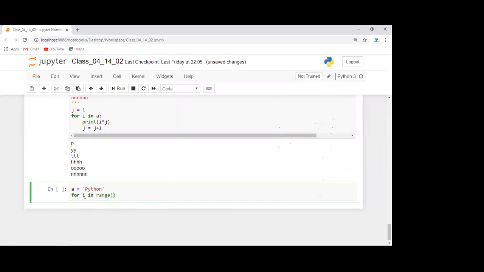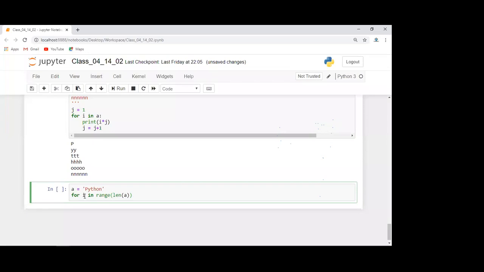Yeah, we can start from 0, and to get the length of the string, we can use the len method. Inside that we can pass A, length of A. Yeah, correct. If you do not write 0, automatically it will take from 0, right? So you can directly mention length of A. Here we have to pass length minus 1 actually. Minus 1.